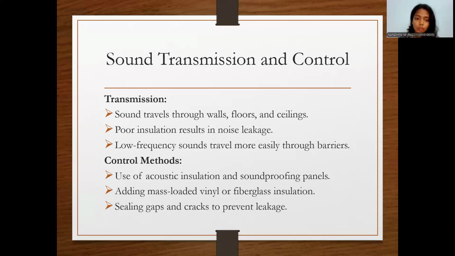So there are control methods which are used: acoustic insulation and soundproofing panels, adding mass loaded vinyl or fiberglass insulation, sealing gaps and cracks to prevent leakage.